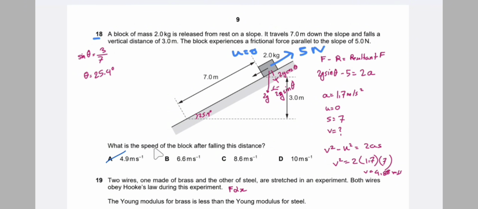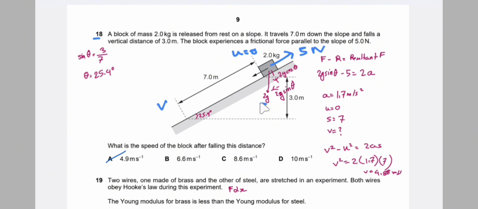And what is the speed of the block after falling this distance? So speed after falling this distance, that is v. To find the value of v, we have given the value of u. So first of all, what is the acceleration? If we label this diagram, then for 2 kg, the weight is 2g, acting vertically downward, where g is the gravitational field strength, and weight is equal to mass into gravitational field strength, that is 2g.